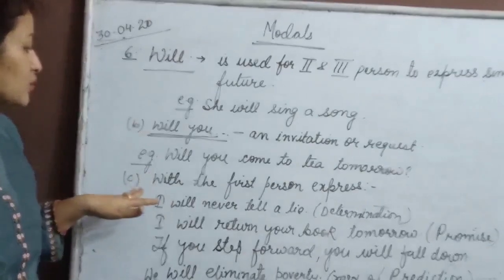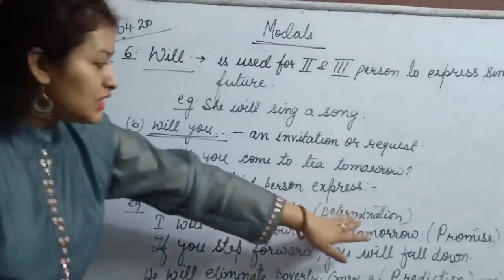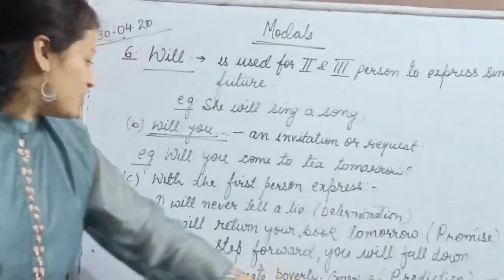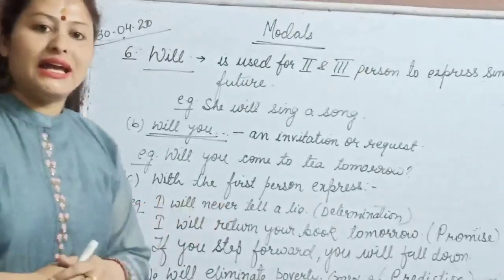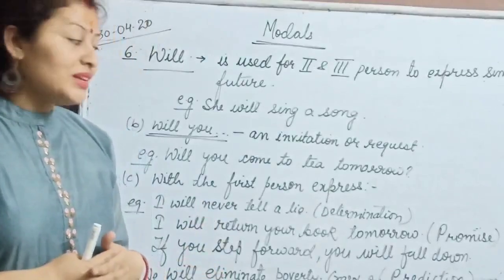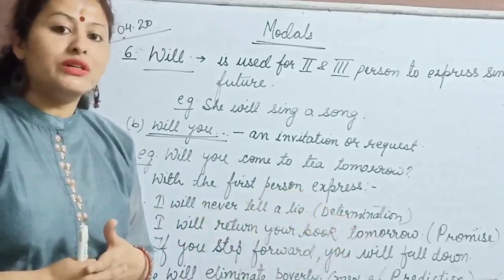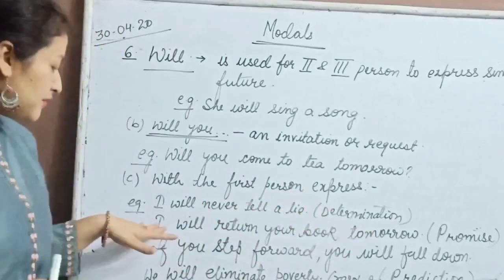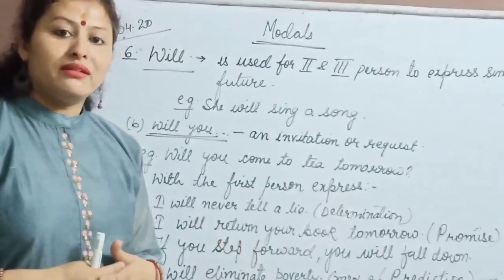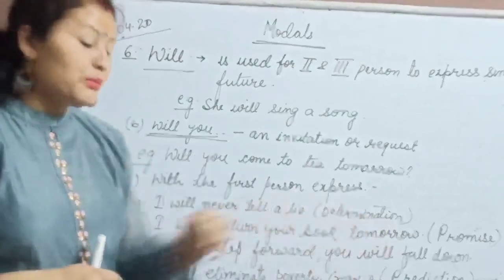Will is also used with the first person to express what? Determination, promise, prediction and resolution. See how? I will never tell a lie. What is it? It is a determination that I have made a determination that from now forward I am not going to tell a lie. If you can see the second sentence, I will return your book tomorrow. What am I doing here? I am making a promise. So I will return your book tomorrow, showing promise here.